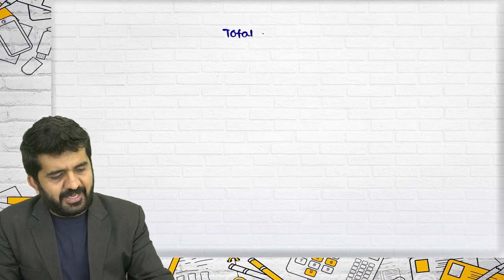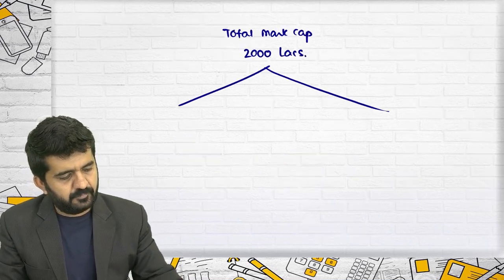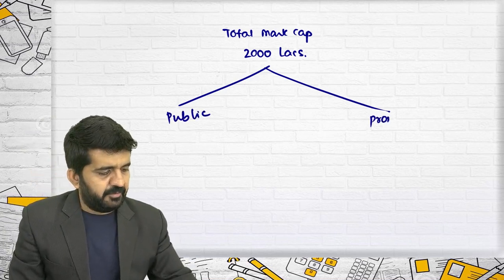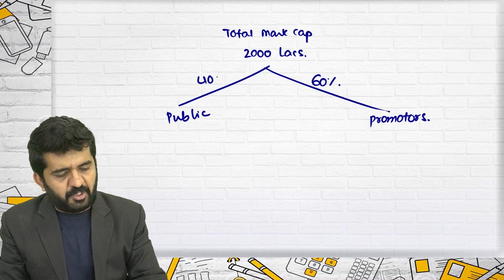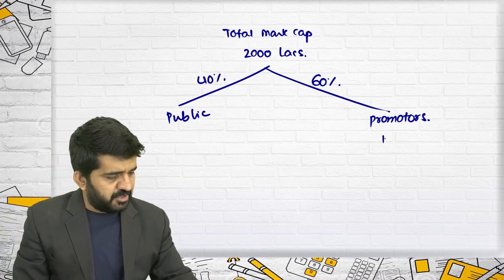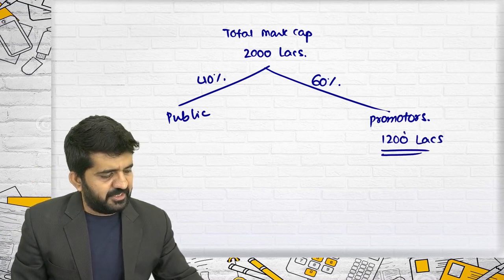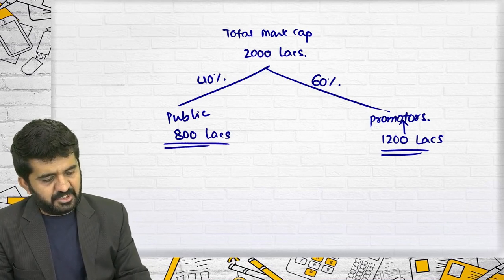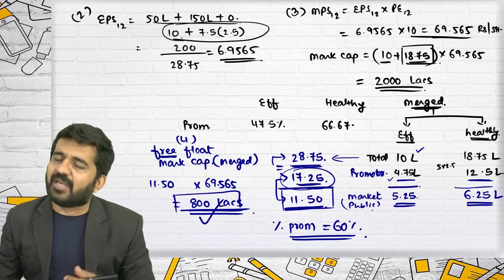What was the total market cap? 2000. Out of this, something will be with the public, something will be with promoters. We have found out the promoter shareholdings. It is 60%, so this should be 40%. What is 60% of this? 1200 lakhs market capitalization is with promoters, and 800 lakhs market capitalization is with the public. We have found it out in a different manner, but the answer is the same.